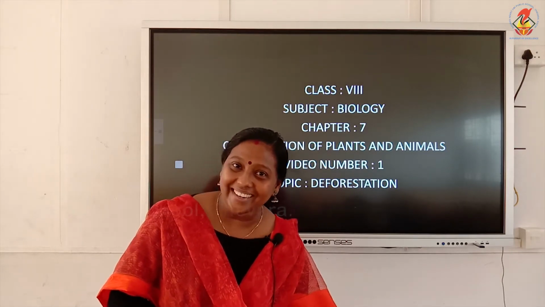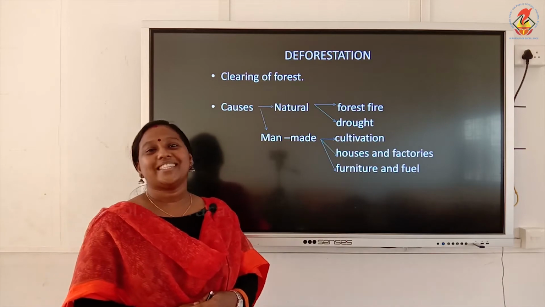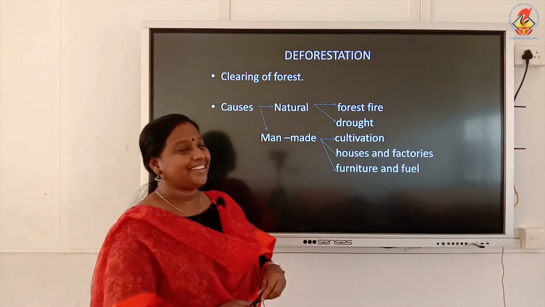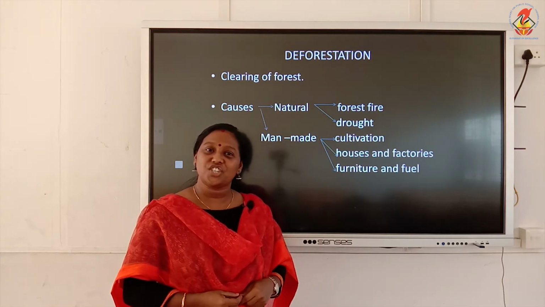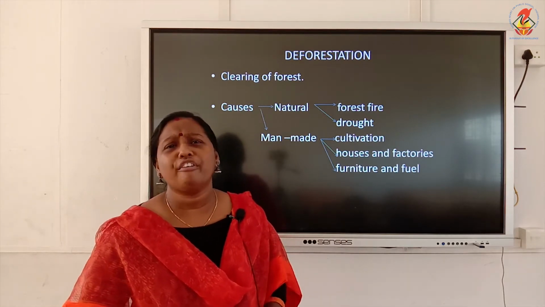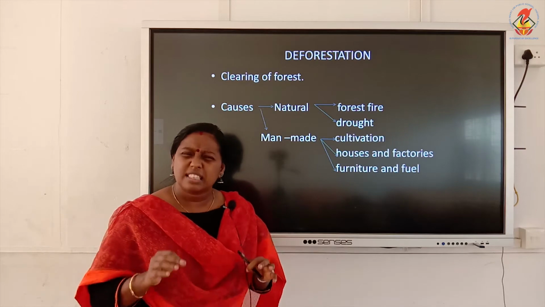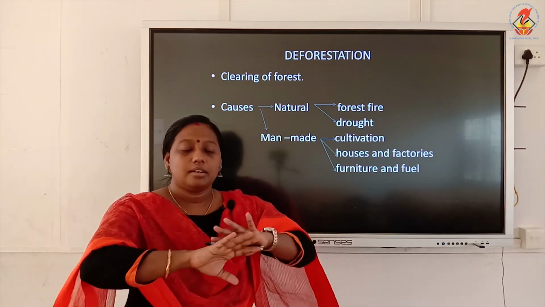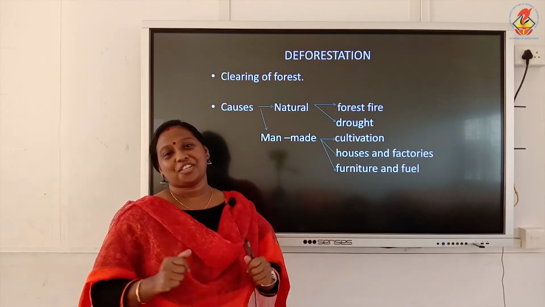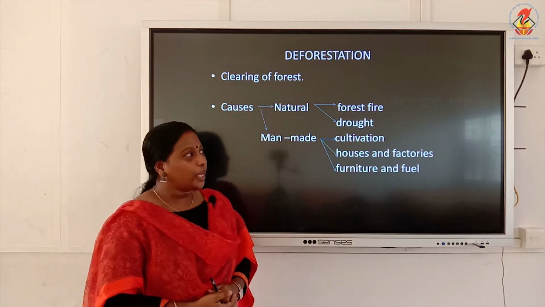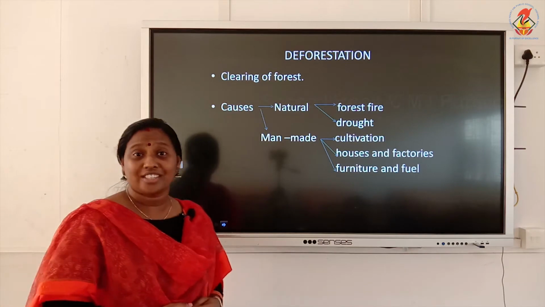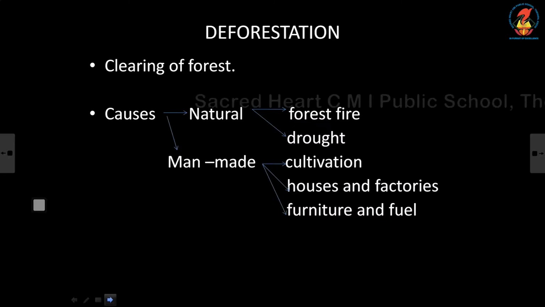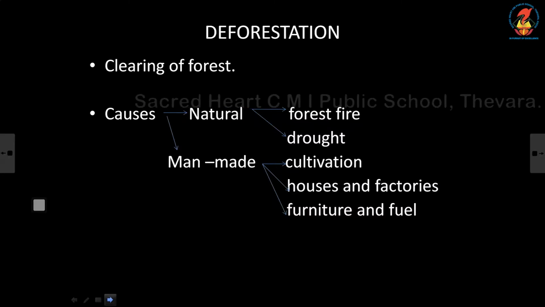So, we will start. Okay, the first topic is deforestation. Now, have you heard about deforestation? What is deforestation? It is a process of clearing out forests. The simple process of destroying the plants. This is what is called as deforestation. Okay, now this deforestation can happen due to two different causes. Okay, they are natural and man-made causes.